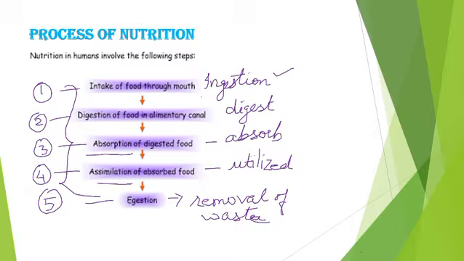Then fourth is assimilation, where the absorbed food gets utilized. And the waste material gets removed by the body. The last process is called egestion. Understood?